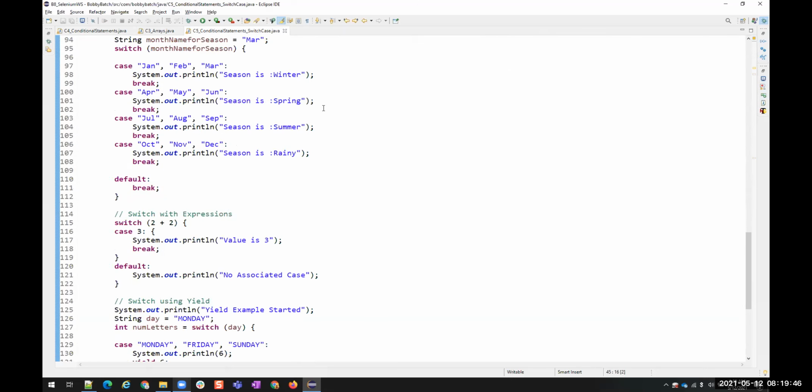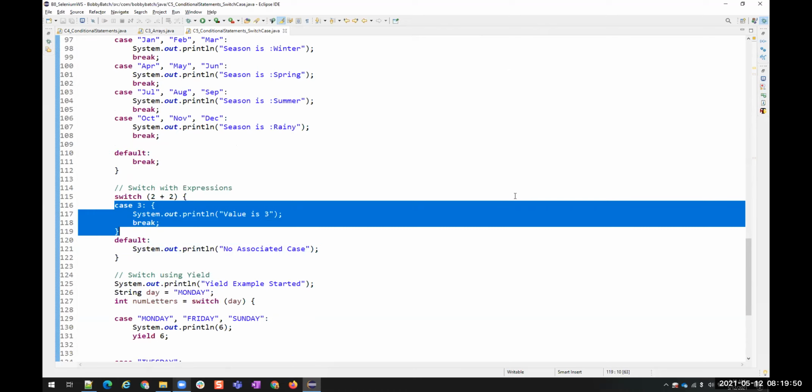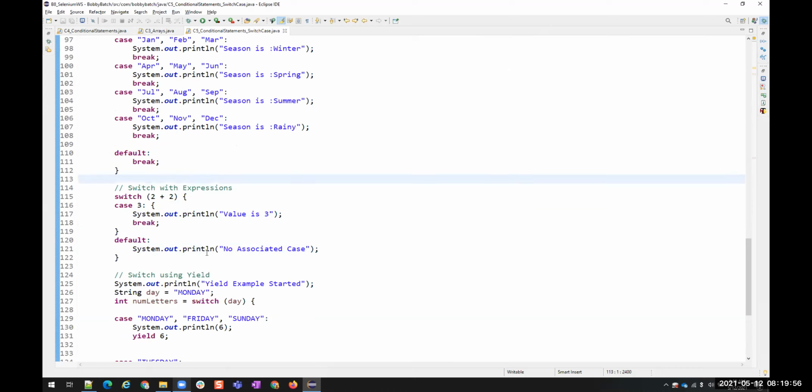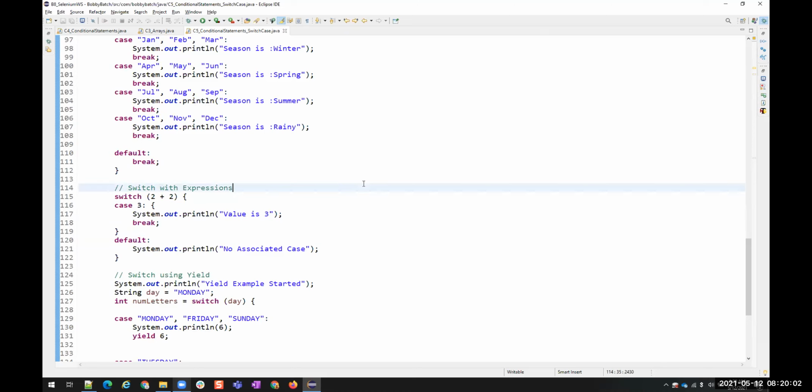I think I wrote it right. You see here, I have only 1 case. Still, it's working. In that case, I can use if directly. Yeah, in this case, you can also use if. Any other questions?